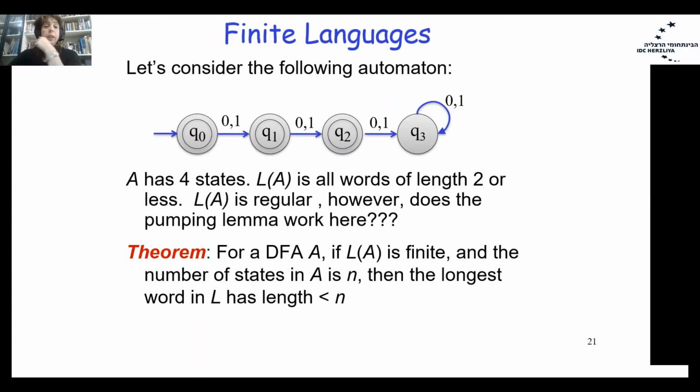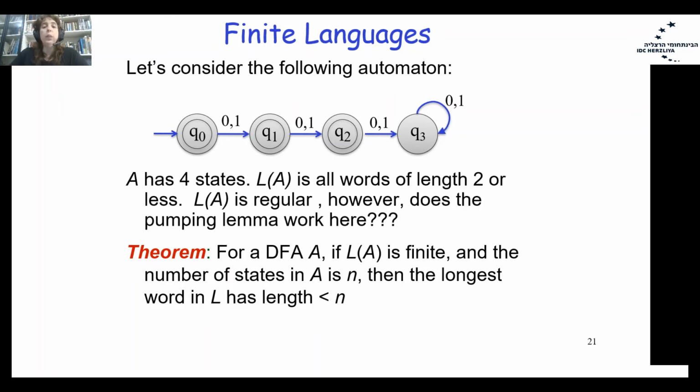If we have a finite language, let's see the previous finite language. Now we have an automaton with an additional state Q3. Now we are talking about a DFA. It has 4 states. The language L is all words of length 2 or less. So let's see how the pumping lemma works here, since we have a loop. But please pay attention. We have a loop that doesn't lead us to an accepting state. We have a loop which is actually a trap state. Q3 is a trap state.